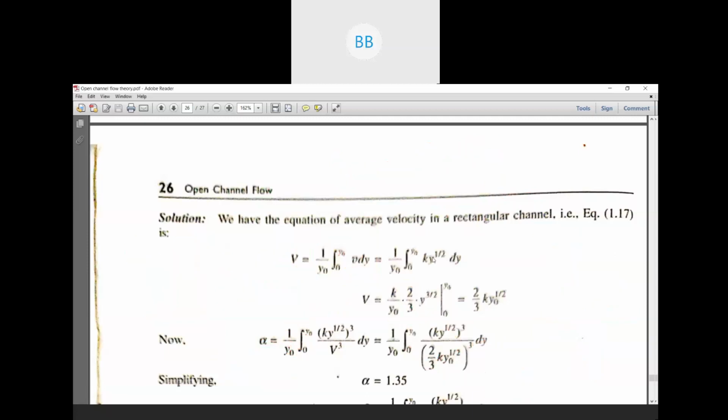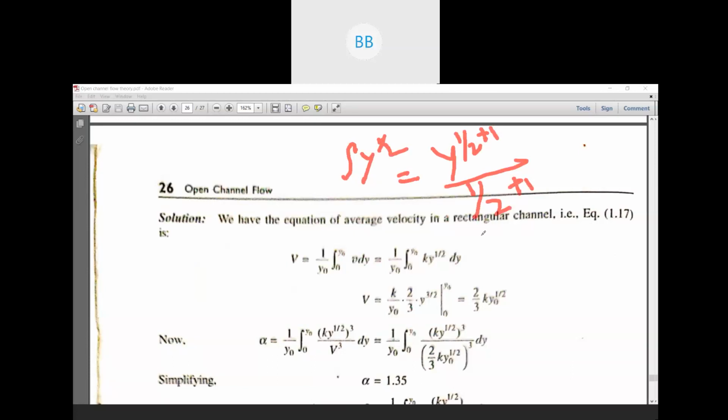Understood now? If you integrate y to the power half, this is nothing but y to the power half plus 1, divided by half plus 1.